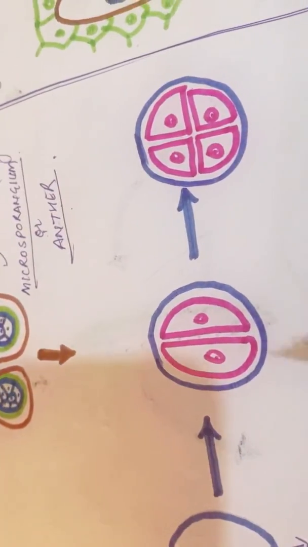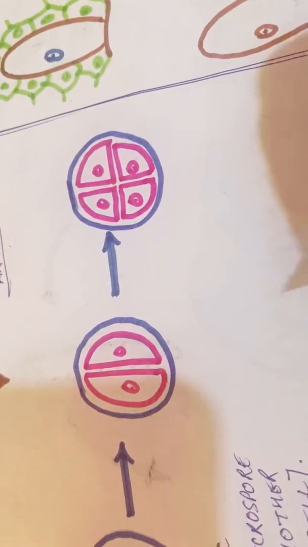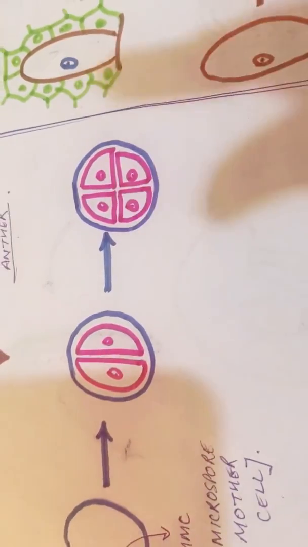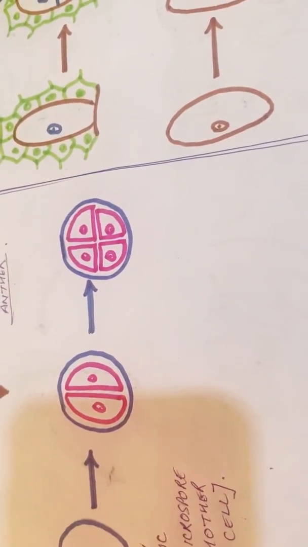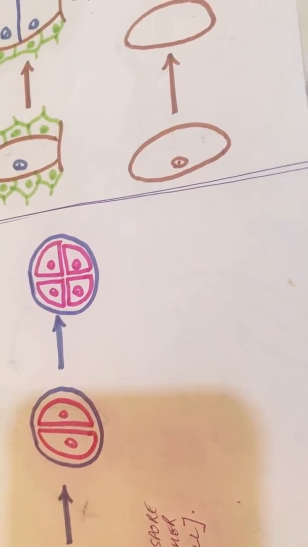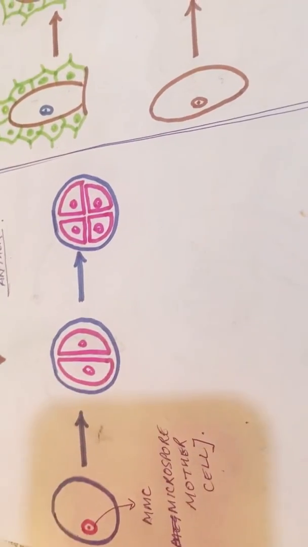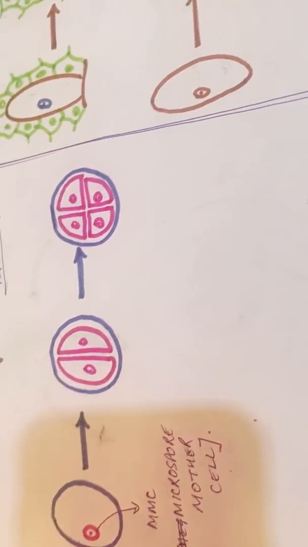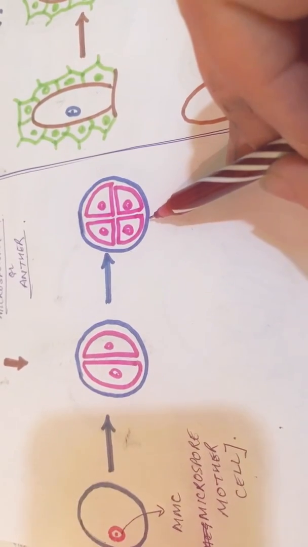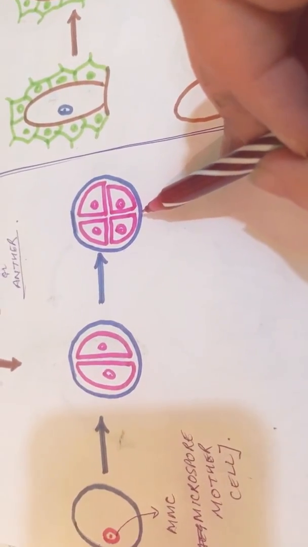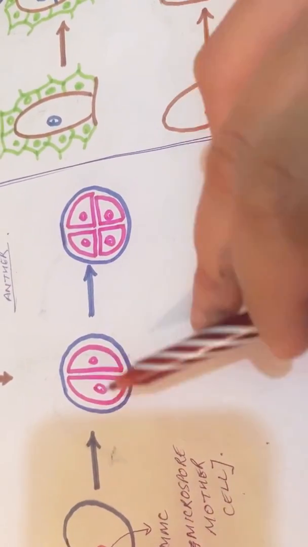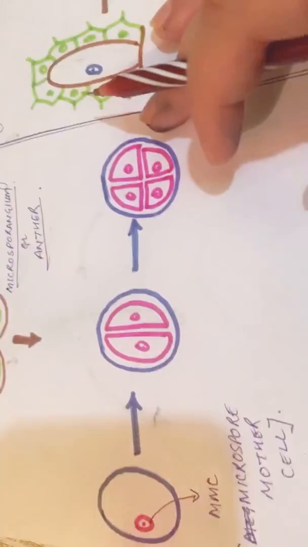As you all know, in the previous class I had taught you about mitosis, or say cell division. How many types of cell divisions are there? Mitosis and meiosis. Mitosis is a kind of division which leads to growth. And meiosis is a kind of reductional division which leads to the formation of gametes. So what is happening here? Gametes are forming. So which division will occur here? That is meiosis. In mitosis, one cell leads to two daughter cells, whereas in meiosis, one cell leads to four daughter cells. Let's see how it happens.